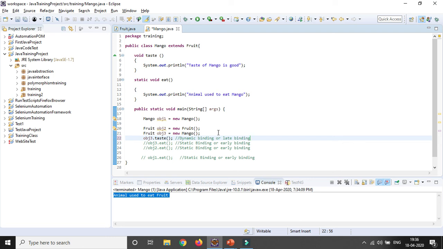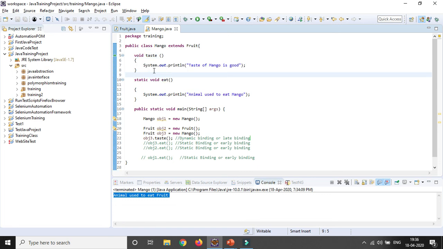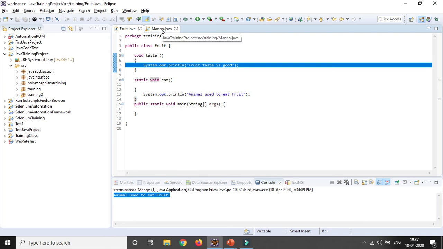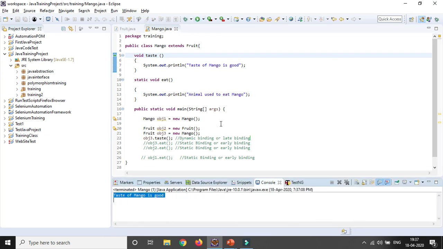In case the compiler is not able to decide what reference for the method needs to be taken, in case some method overriding is happening, meaning the same method is available in the parent class and child class and both are non-static, then the reference from the child class will be taken. If you run it, you can see, that will be resolved during the run time, not in the compile time.